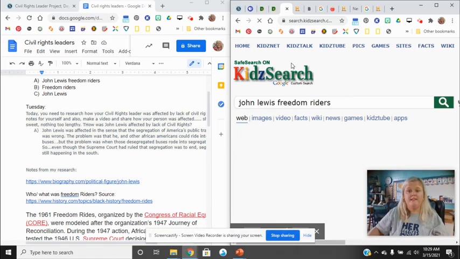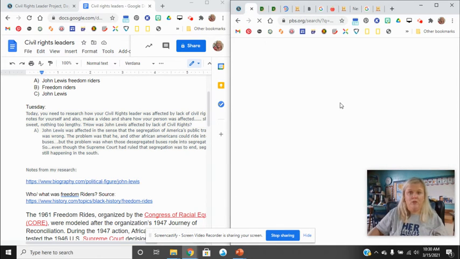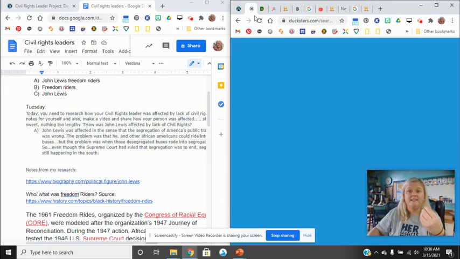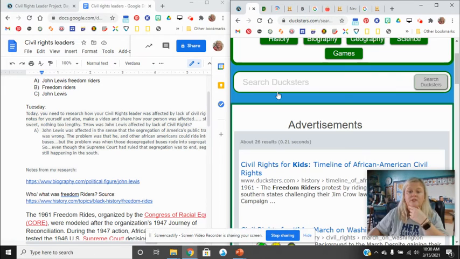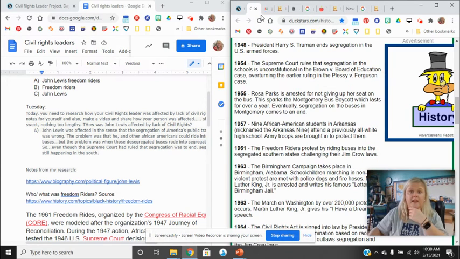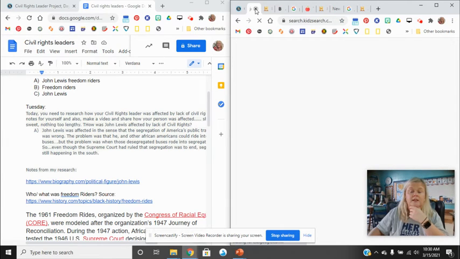So what I did was I went first to pbs.org. Did not find what I was looking for. I just typed in John Lewis, and to save time, I'm not going to wait for that to come up because I only have 5 minutes with the program that I'm using to teach my lesson. So then I went to Ducksters.com, and the only thing I found for Freedom Writers specifically was a timeline. So I decided I couldn't find what I needed there. Here's just another Ducksters page. This is Kids Search.